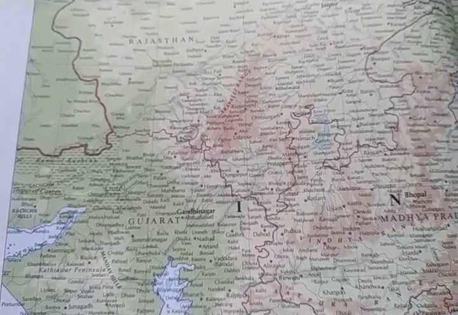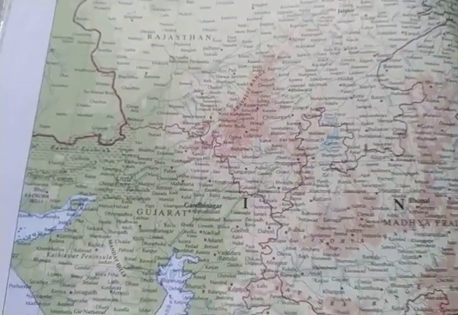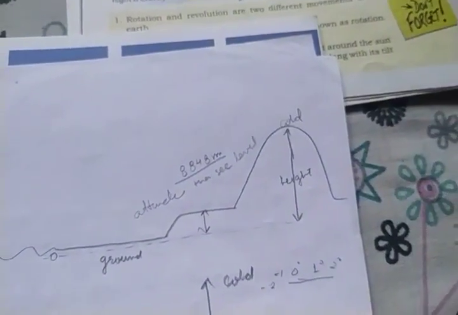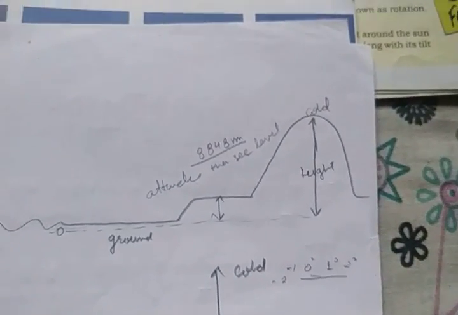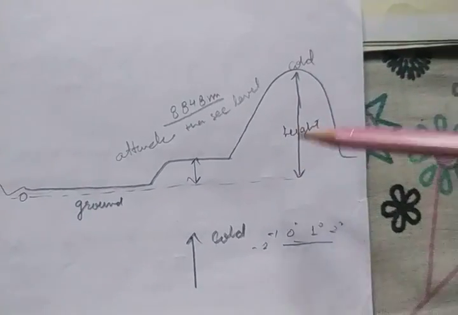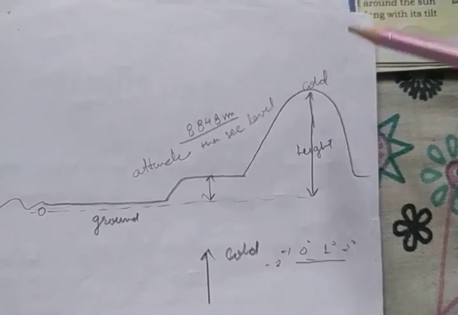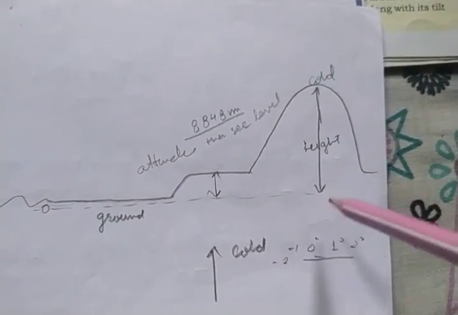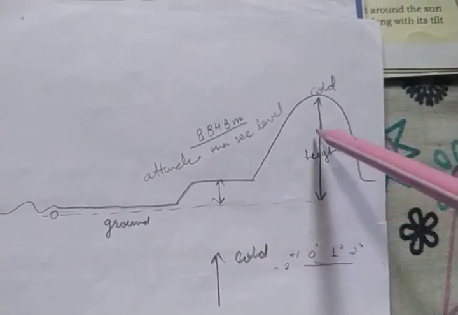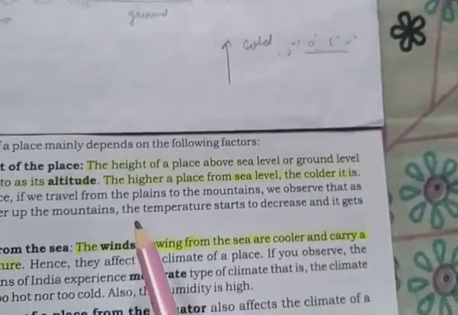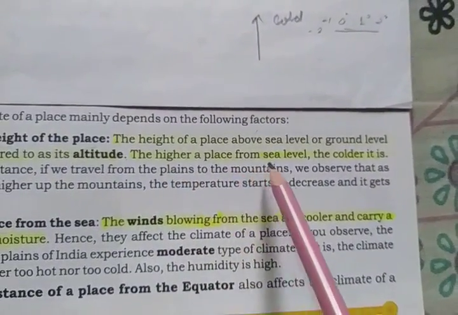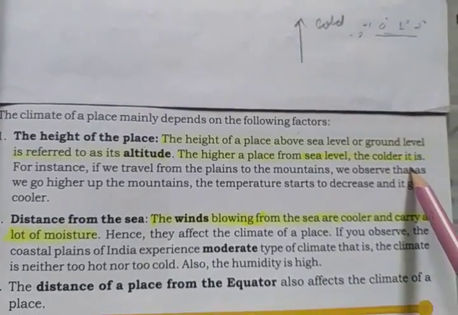Okay, the place will become cooler, and that is why the Himalayan mountains are also very cold, because they are located at a higher altitude. So if you ever visit a hill station and wonder why it is cold, the reason is this, because as you move high the temperature will become cooler. So the higher a place from the sea level, the cooler it is.